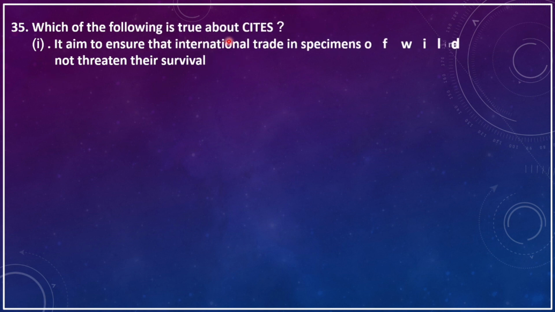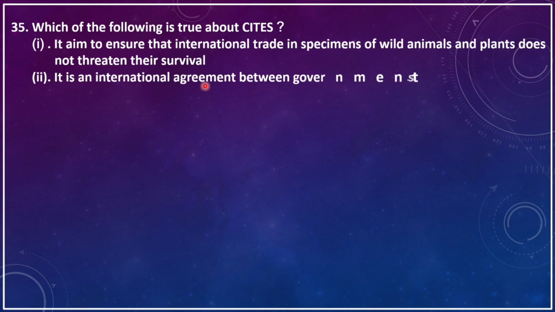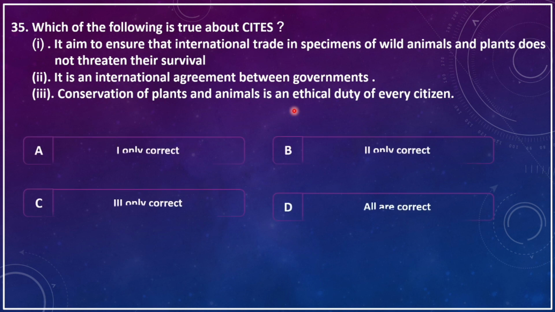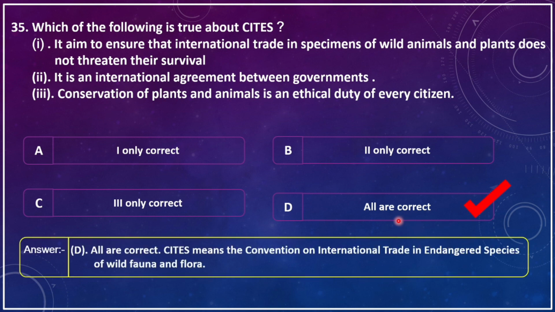Which of the following is true about CITES? 1. It aims to ensure that international trade in specimens of wild animals and plants does not threaten their survival. 2. It is an international agreement between governments. 3. Conservation of plants and animals is an ethical duty of every citizen. Option A is only 1 correct, option B only 2 correct, option C 3 correct, option D is all correct. The correct answer is all are correct.